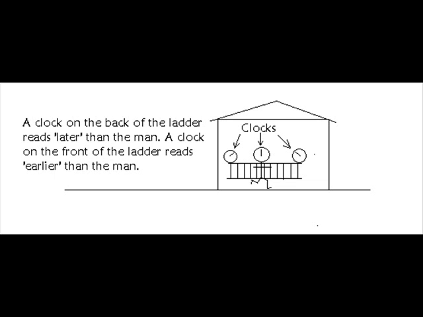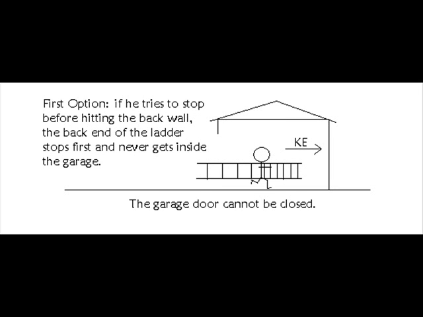So the clock at the back of the ladder reads later than 12 o'clock, and the clock at the front of the ladder reads earlier than 12 o'clock. So now that we've placed clocks on the ladder, let's review the options available to the man. In the first option, the man is going to stop at 12 o'clock. And so what that means is that the clock on the back of the ladder must also read 12 o'clock when the back of the ladder stops.